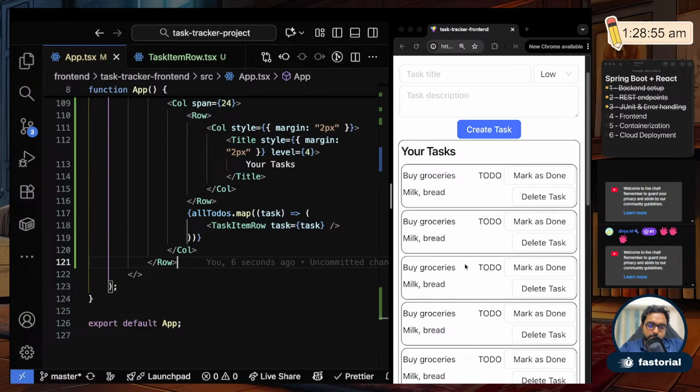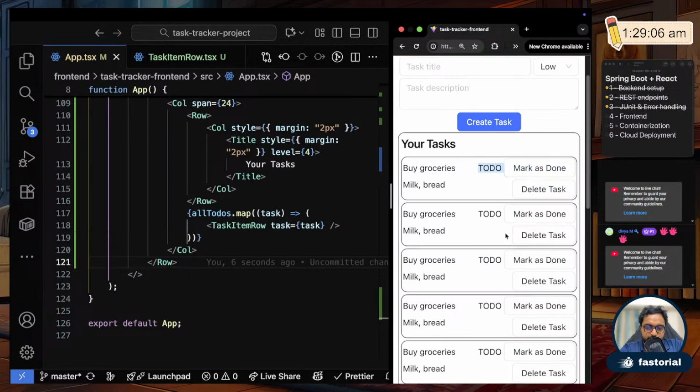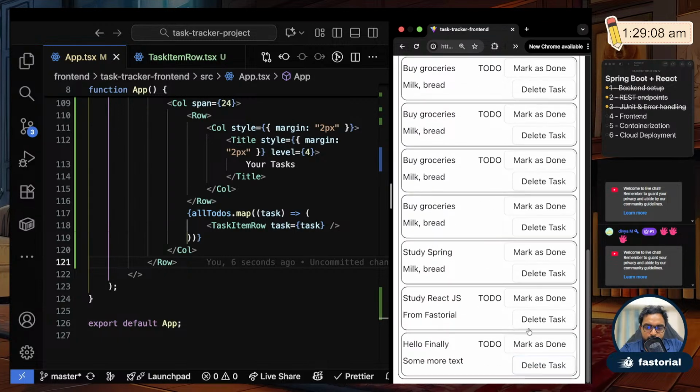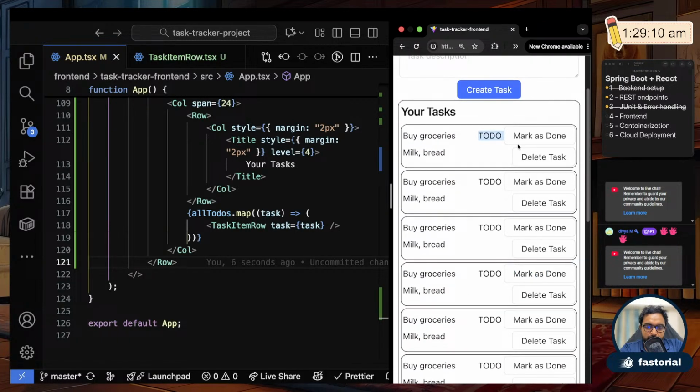What I'll do next is actually give life to the mark as done and delete task buttons. Currently they don't do anything. If I click, nothing happens, it doesn't get marked as done. Everything is still in the to-do state, right? You see, so when I click on mark as done, it should be marked as done. So I'll do that.